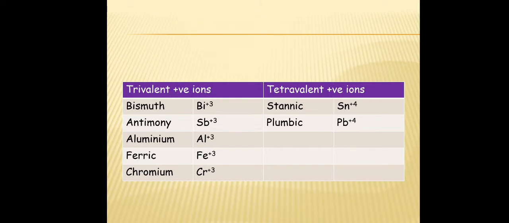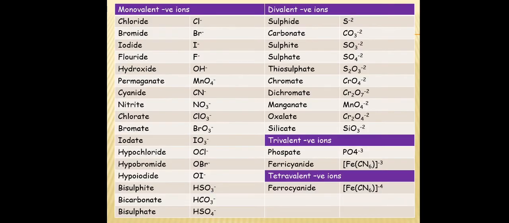Let's see some examples of trivalent cations and tetravalent cations. Bismuth, antimony, aluminium, ferric, and chromium are trivalent cations, while stannic and plumbic are tetravalent cations. Let's see some examples of anions, which are negative ions.